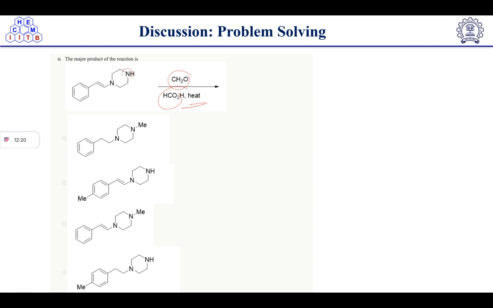Got it? So whenever we have heteroatoms, we know that these nitrogen and oxygen are electronegative in nature. So these act as nucleophiles, right? Whenever you have this type of reaction, you just have to do a simple thing. This one is the electrophile and this one is the nucleophile.